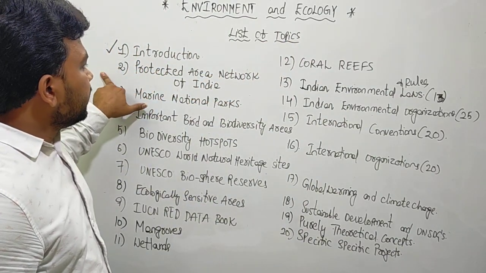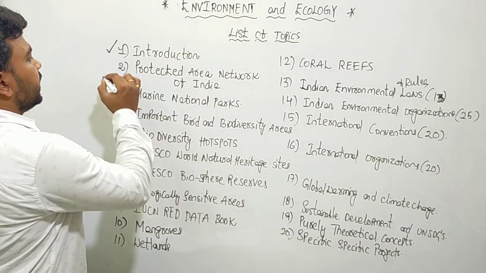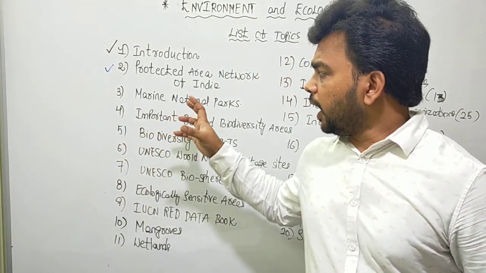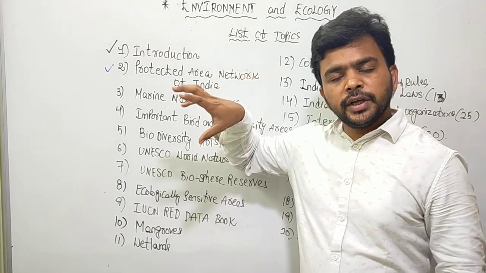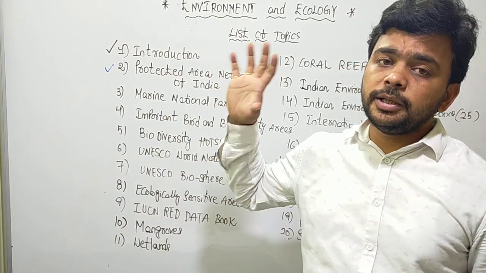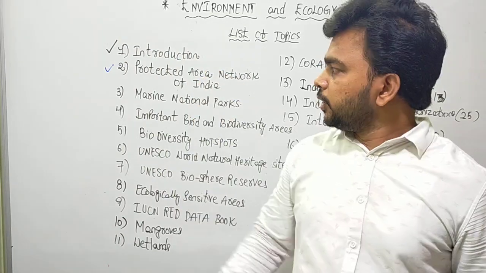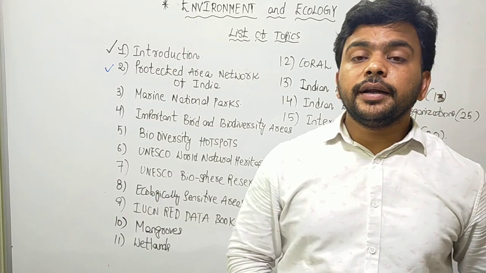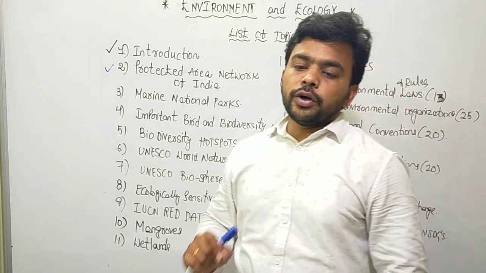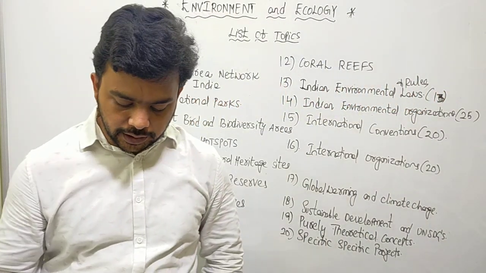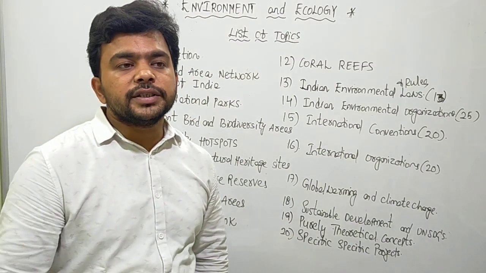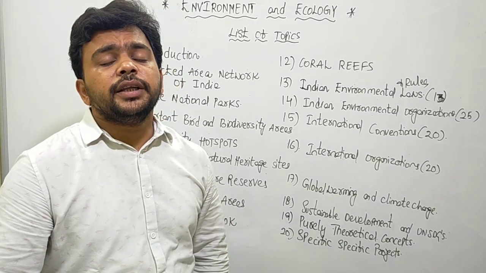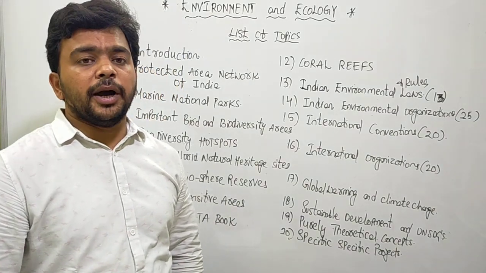Now coming to the protected areas, the topic called Protected Area Network of India. I will give a brief overview first. After the brief overview, I will take each and every topic and go into much deeper analysis of each individual topic. So understand here, Protected Area Network of India. The name itself tells you: it talks about how to protect and conserve the biodiversity in India, and what the various steps taken by the Indian government are to protect and conserve the biodiversity.